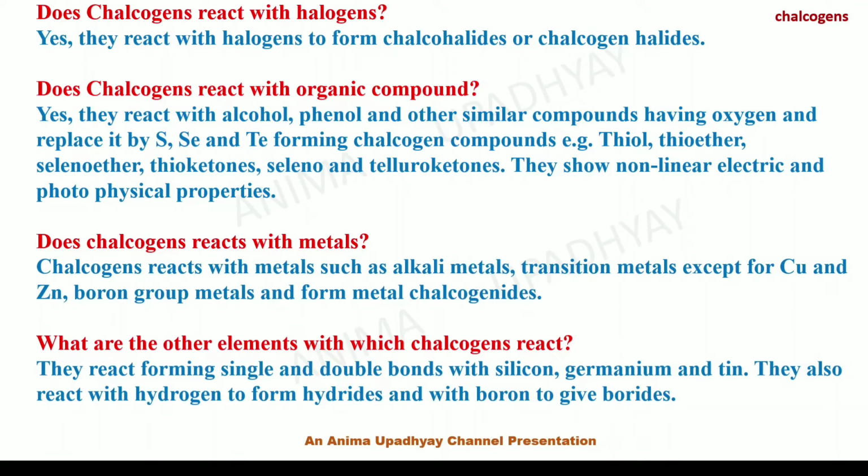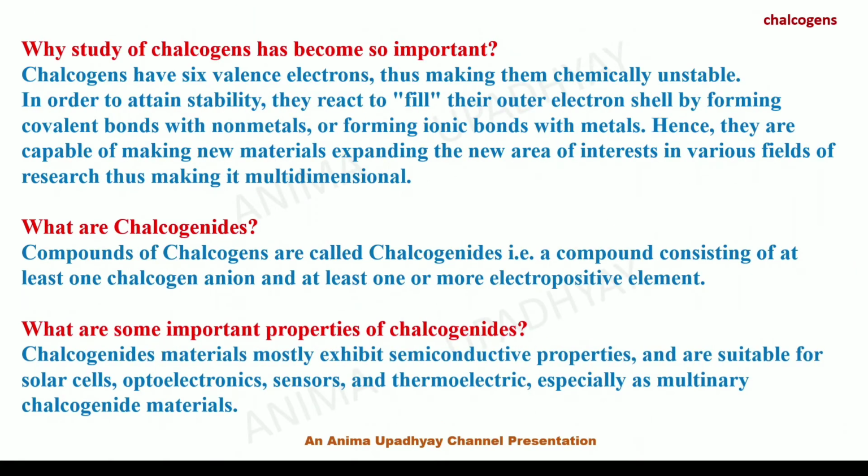Do chalcogens react with metals? Chalcogens react with metals also, such as alkali metals, transition metals except for copper and zinc, and boron group metals, and form metal chalcogenides. What are the other elements with which chalcogens react? They react forming single and double bonds with silicon, germanium and tin. They also react with hydrogen to form hydrides and with boron to give borides.